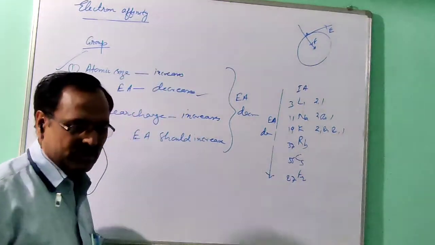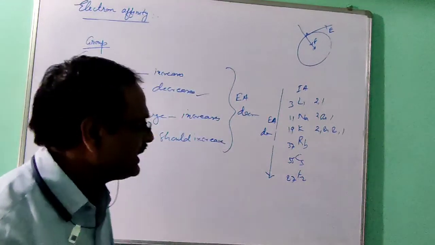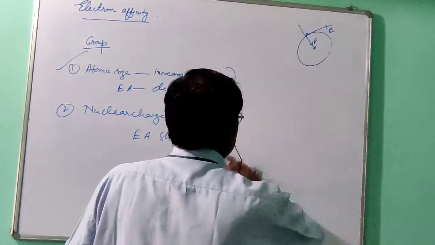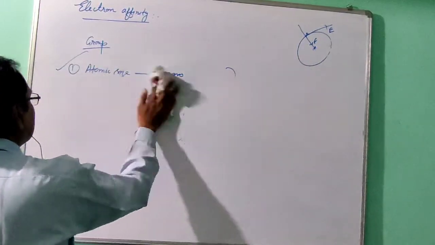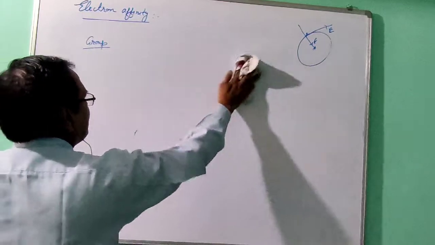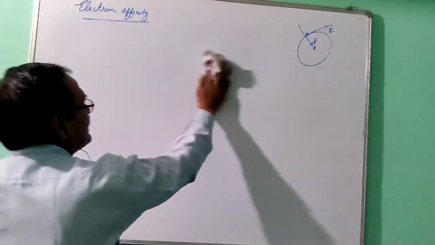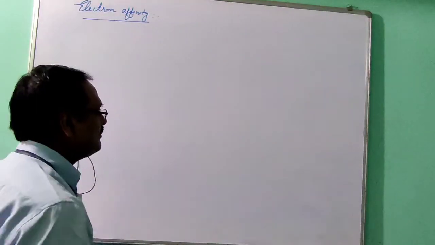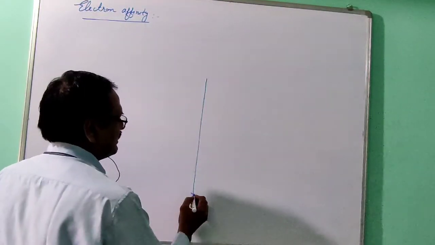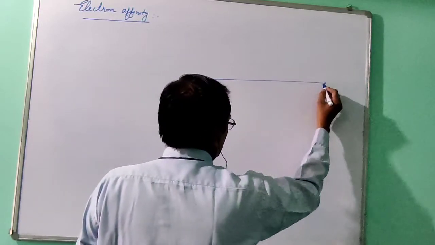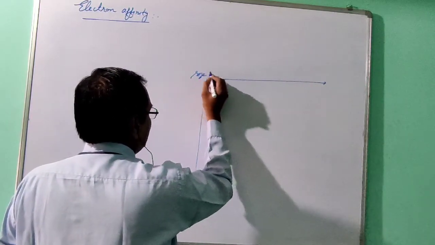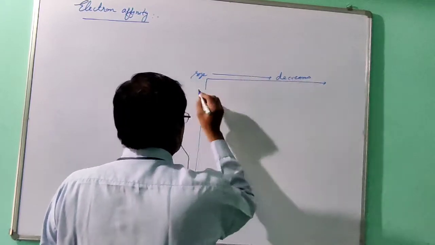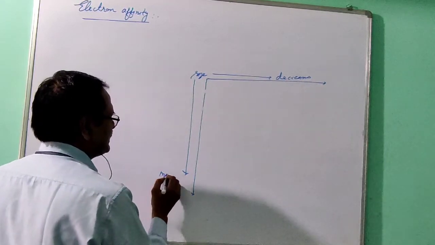So now one example for you. You have seen that when you move in a group from top to bottom, electron affinity decreases, and when you move in a period from left to right, electron affinity increases. So one trend I will give you: size here increases, size here increases.